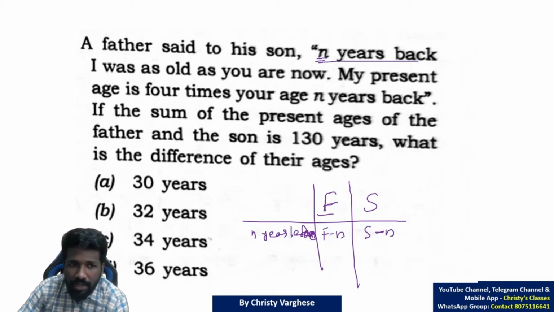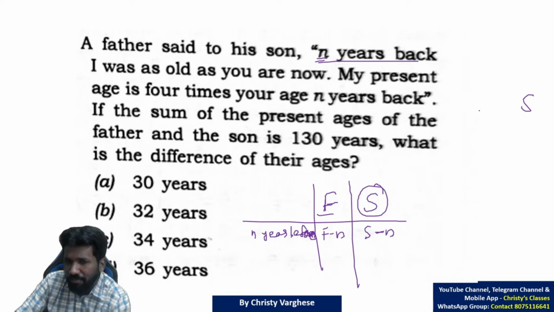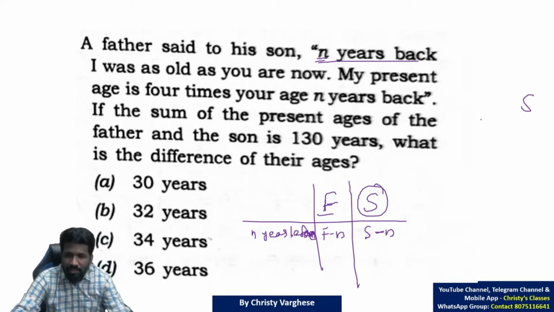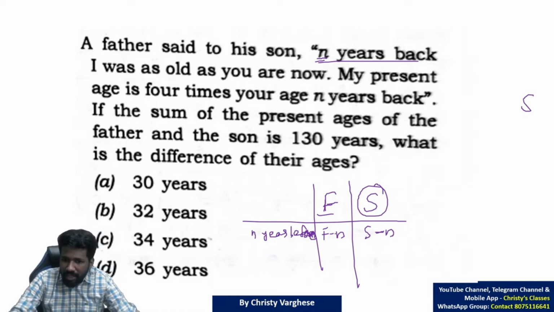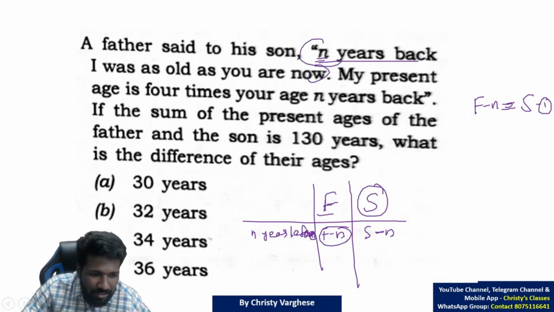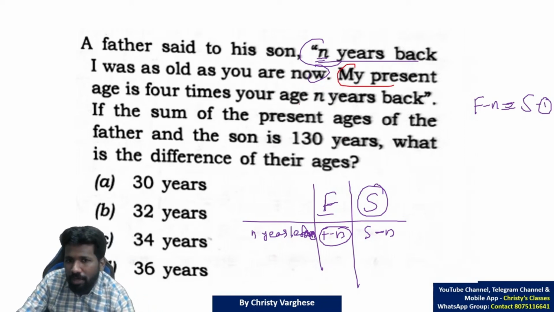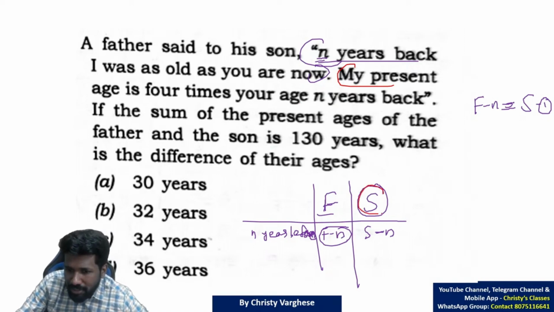Now what is told? N years back, I was as old as you are now. You are now means the son is S years old now. N years before, the age of the father will be S years. But the age of the father N years before, we know, was F minus N. So F minus N and S are equal. That is what this sentence is saying. The first equation: F minus N is equal to S. Now one more equation you can form from the next sentence. My present age is 4 times your age N years back. Your means S.